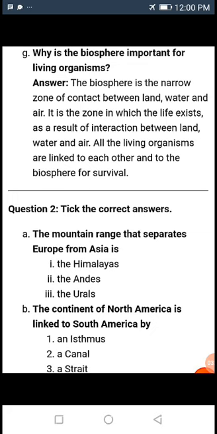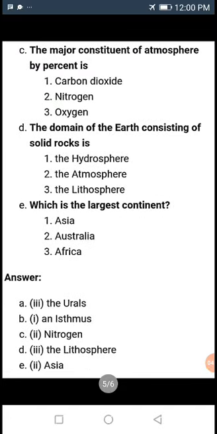The next question: tick the correct answer. The mountain range that separates Europe from Asia is, there are 3 options, and the correct option is Urals. The continent of North America is linked to South America by an isthmus. Then the next question: the major constituent of the atmosphere by percent is nitrogen. The domain of the earth consisting of solid rock is lithosphere.